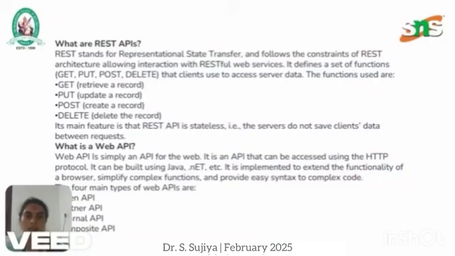These are the main features of a RESTful API, which is stateless. That is, the server does not save client data between requests. Here, the web API can be accessed by the HTTP protocol and can be built using Java, .NET, etc. It is implemented to extend the functionality of a browser, and it simplifies complex functions and provides easy syntax to complex code.